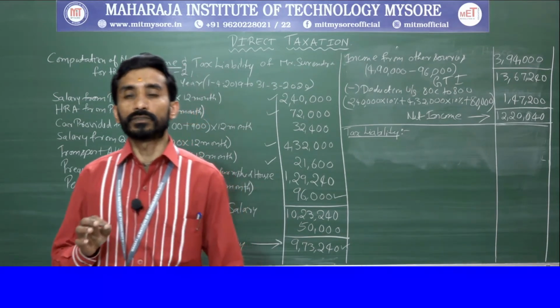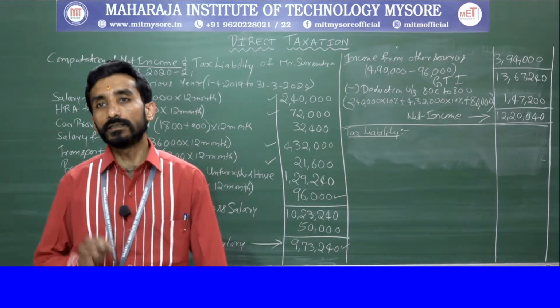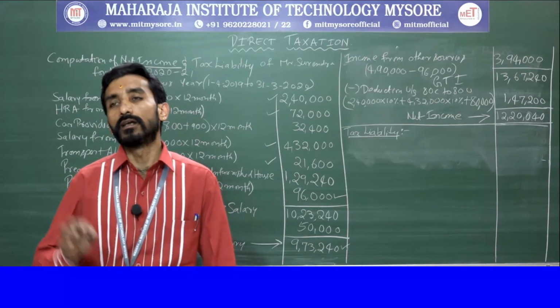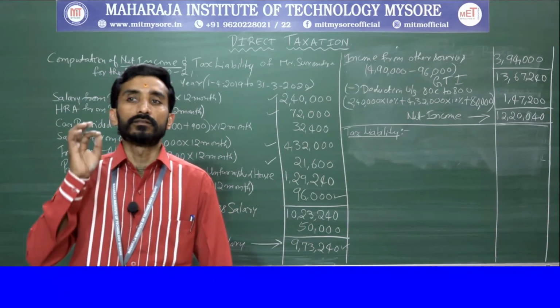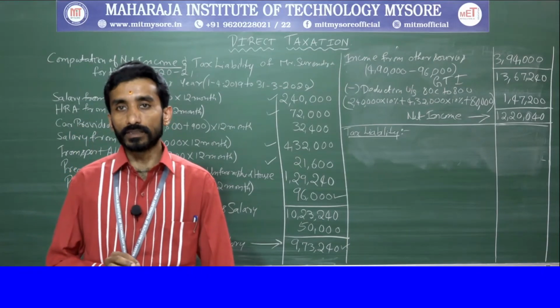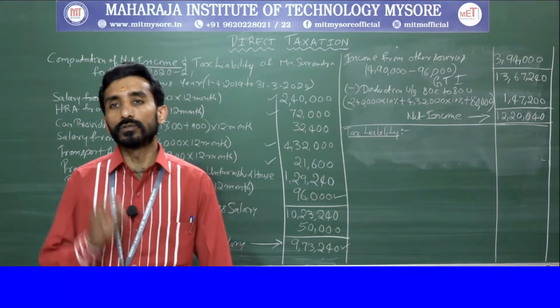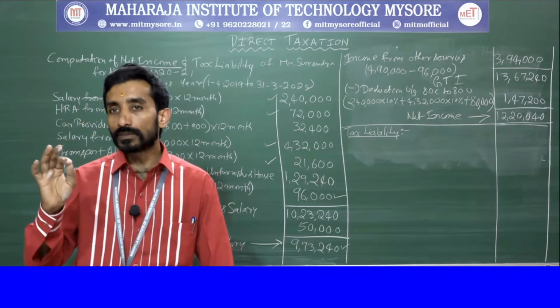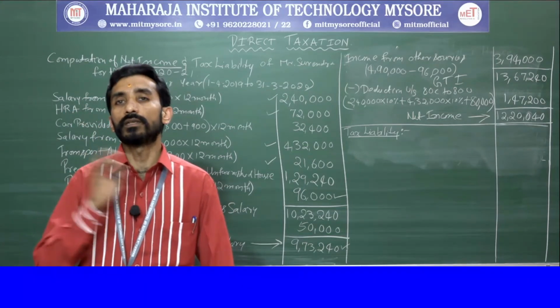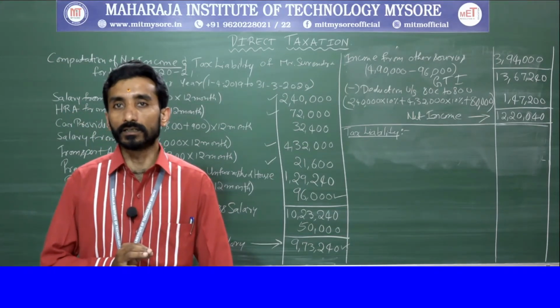So based on this, you need to calculate the tax liability. But our income, to what extent it is, is within 50 lakh. So 5%, 20%, 30% will be applicable for us while calculating, right?